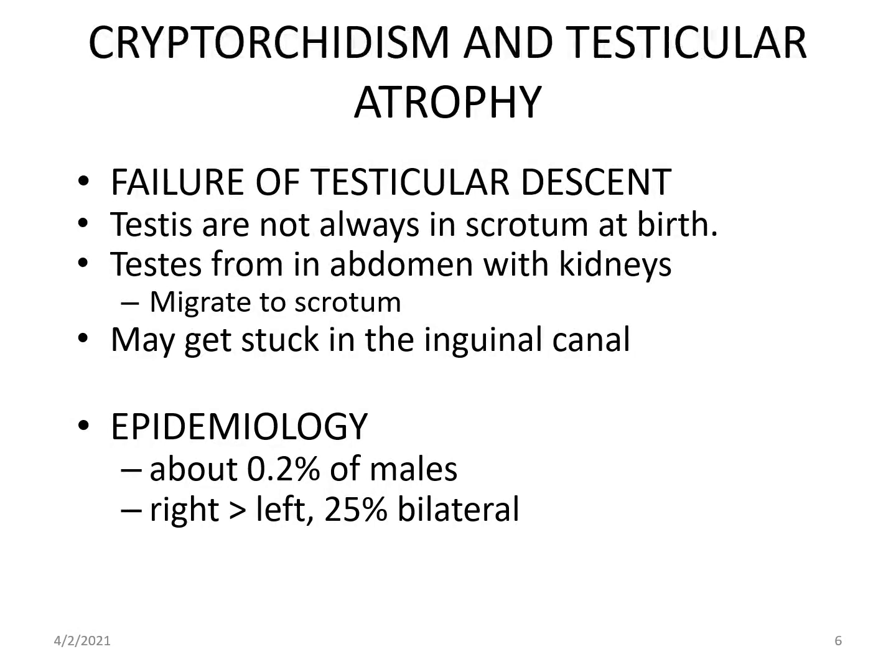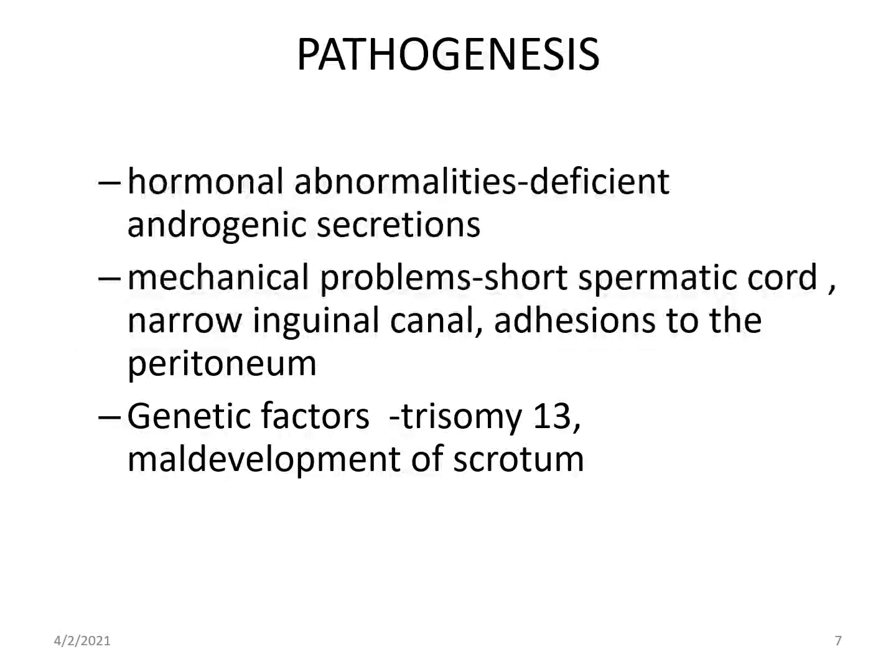Incidence of cryptorchidism, it is about 0.2% of males, right more than left, and in 25% cases it is bilateral. What is the etiopathogenesis? Why does this occur? Exact etiology is not known. However, few theories are there that it is due to hormonal abnormalities. That is, there is deficient androgenic secretions.